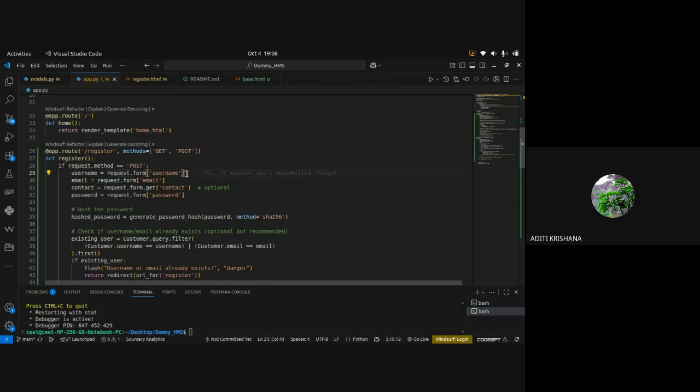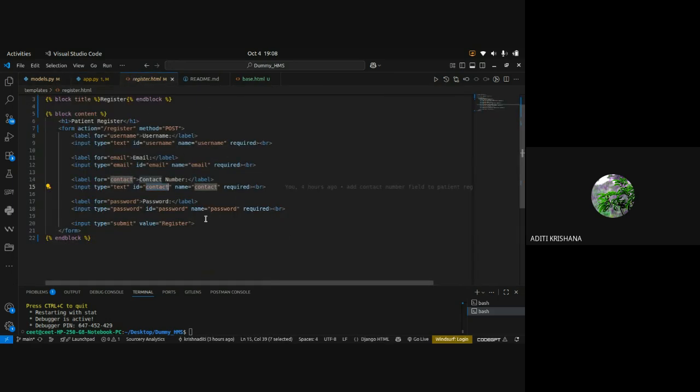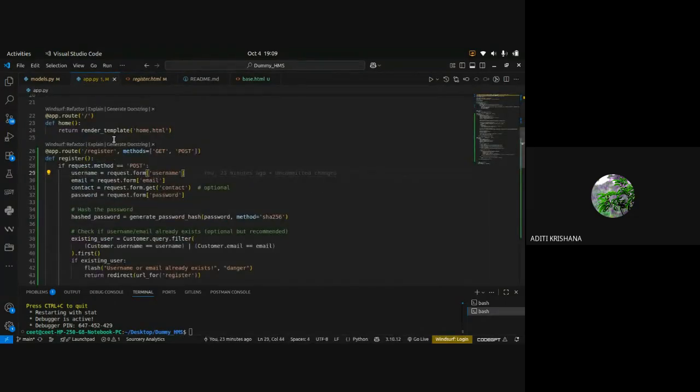For example, when I ran my application, I typed username like XYZ, email as xyz@gmail.com, contact some number, and password 1234. So now what will happen? This route will come into the function. It will request all this data and store it in these variables. So these are new variables. You can give any other name as well, but I have given the same names.